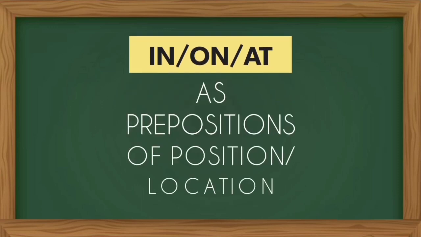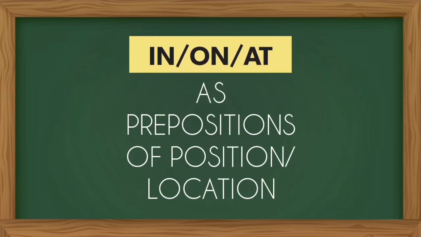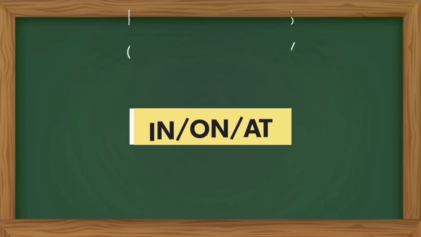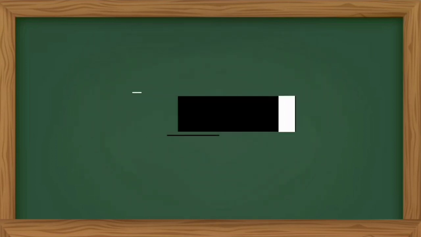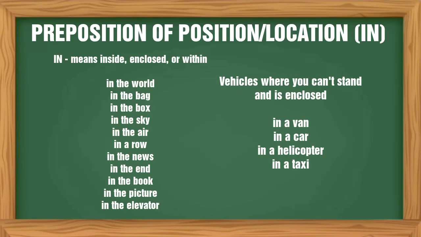We are now in the last topic, which is the use of in, on, at as prepositions of position and location. The preposition in usually means inside and close or within, and it usually refers to vehicles where you can stand, such as in a van, in a car, in a helicopter, and in a taxi.